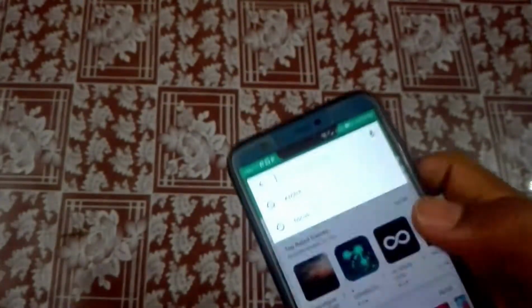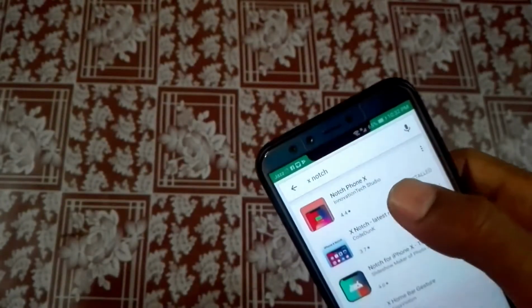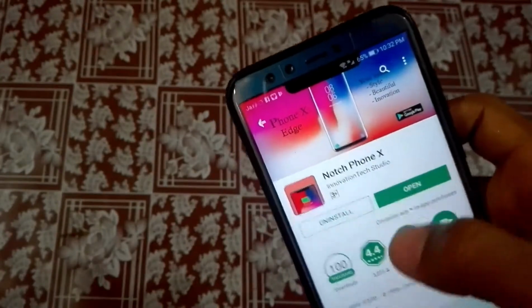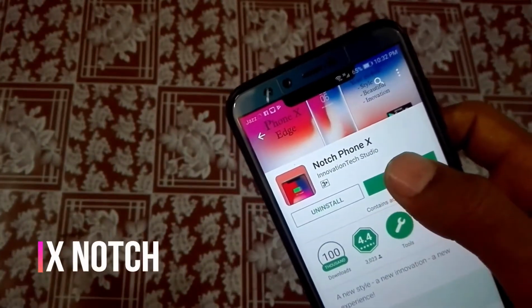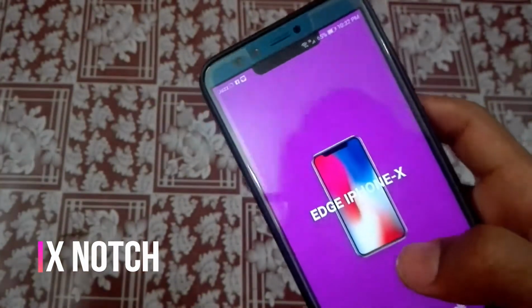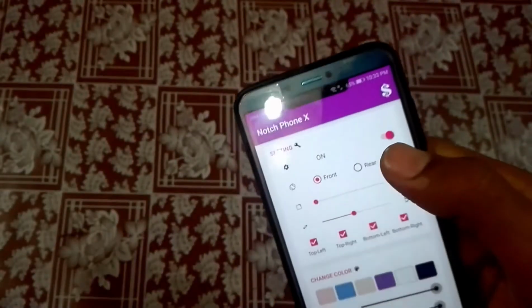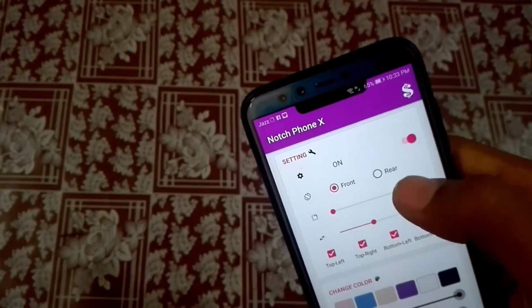Just go to Play Store and search X notch, and after that install this Notch Phone X first application. I have already installed it, and after that just open it, and in this application you can customize your notch.